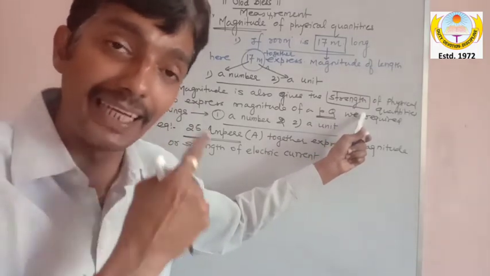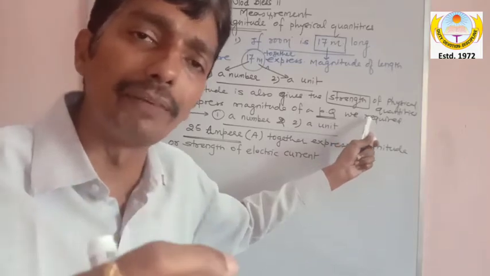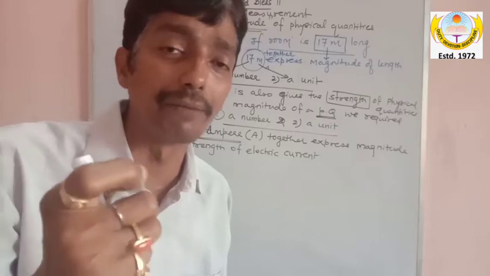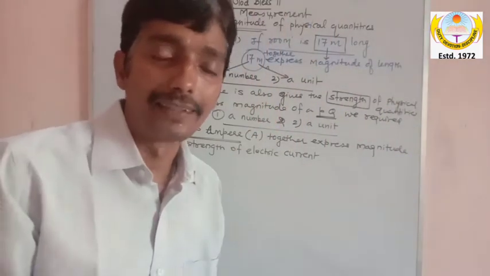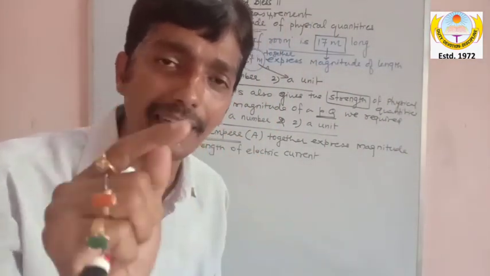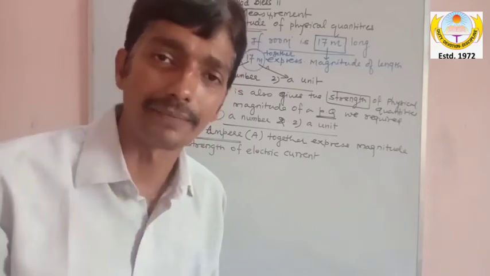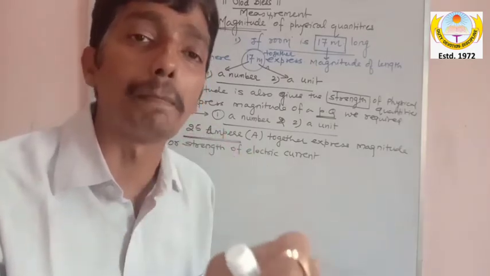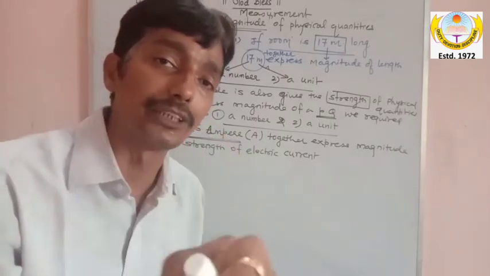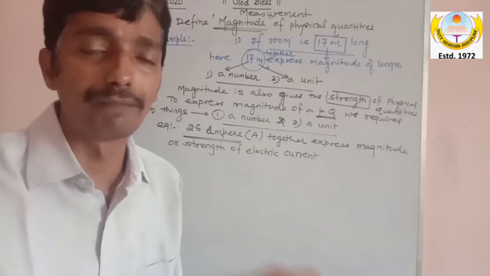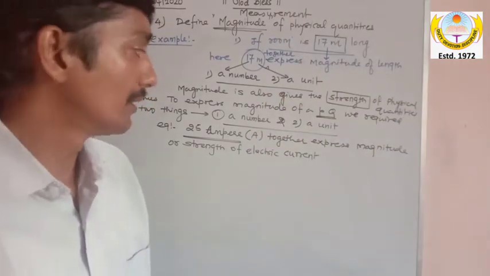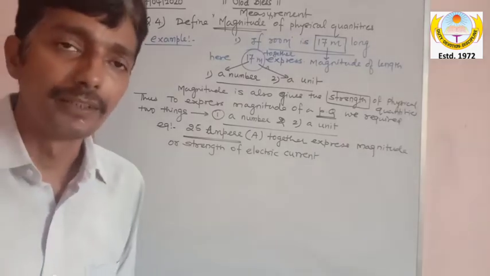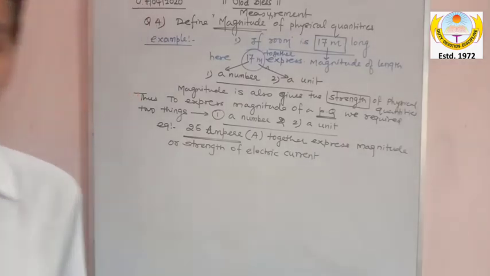When anybody says the car is moving with 25 meter per second, I am giving you so many examples. First identify meter per second means velocity. So that 25 meter per second is the magnitude of the velocity, or the strength of the velocity of that car. I hope you understood magnitude. Please write it down, and then I will go further to describe the chapter.